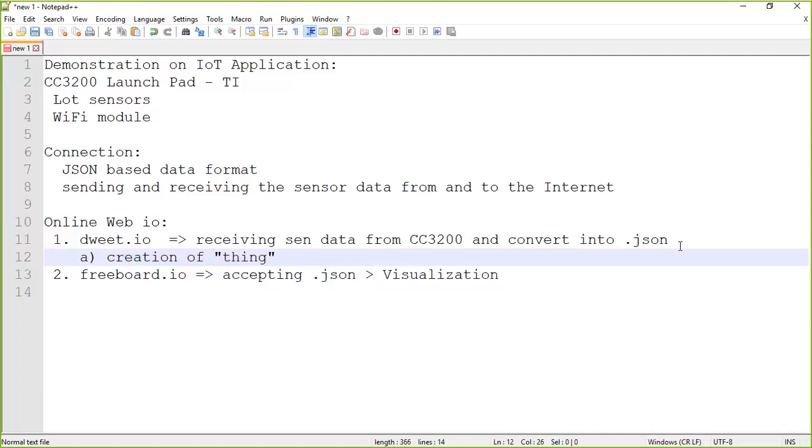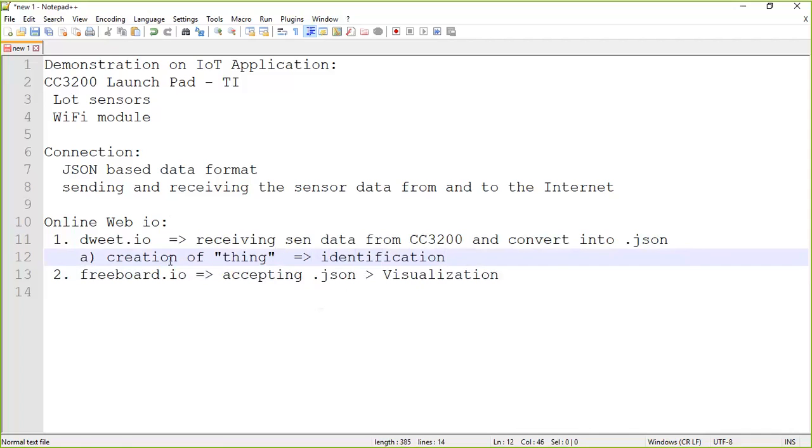Whenever you establish communication between all the things or objects, any electronic devices or boards, sensors and so on, each and every component which is going to be part of the internet of things must be identifiable. So thing means each and every part must be identifiable. It is simply used for identification, nothing other than that.